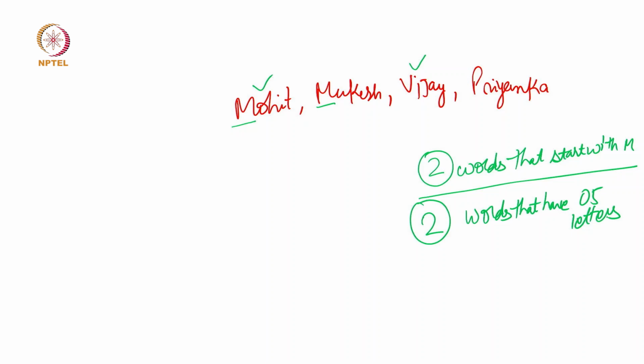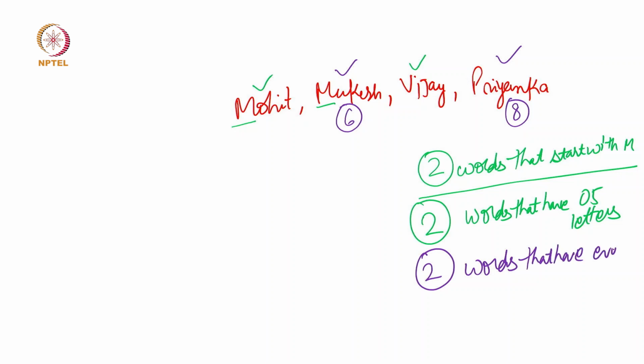Any other pattern you can see in these words? So there is another pattern: there are 2 words which have an even number of letters. Which are those 2 words? One is Mukesh and another is Priyanka, because here we have 6 letters and here we have 8 letters. So there are 2 words that have an even number of letters.